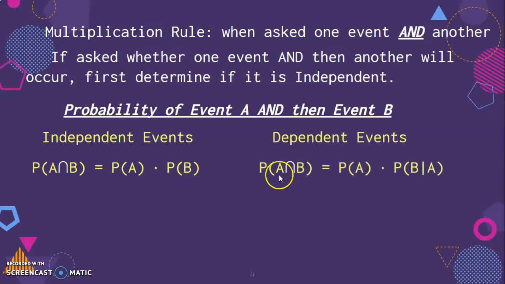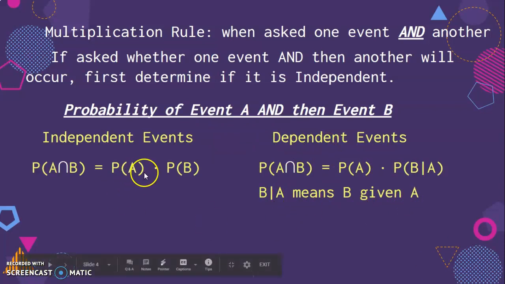Here the probability of A and B is the probability of A times the probability of B given A. So A would be like the first event. If A had happened, that would influence what the probability of B is. This is going to be a different formula. We'll look at this later, when it's dependent. This is something we'll deal with in conditional probability. I just want to introduce it to you.